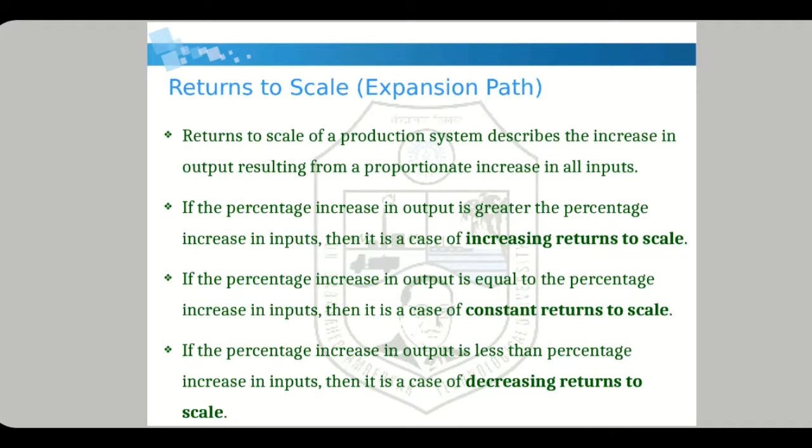Now there is one more concept, that is variable returns to scale, which is not given in the slide. So what is the meaning of variable returns to scale? If you increase your input factors by some percent, then at some point your output or production will increase, but after some point it will decrease. Again after some point it will increase. So there is a variability in the production. That is known as variable returns to scale.